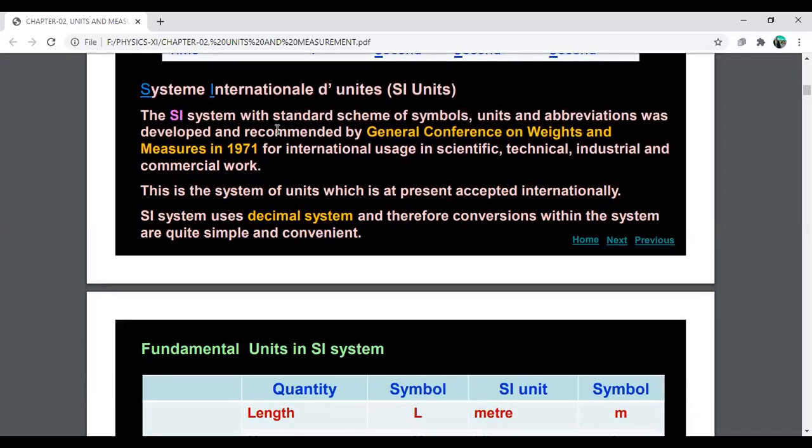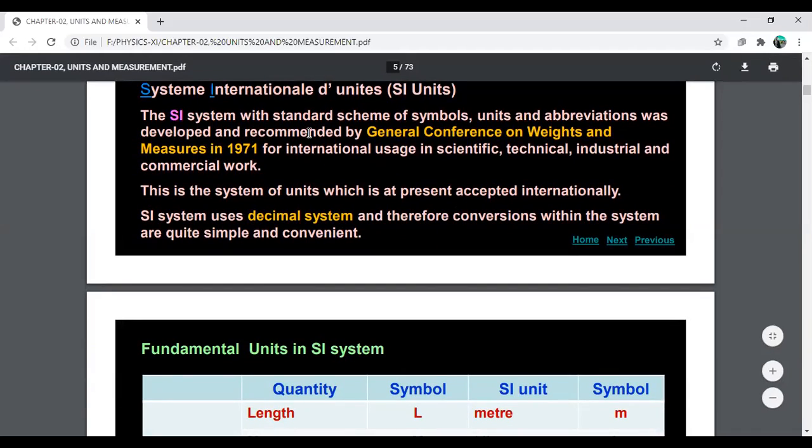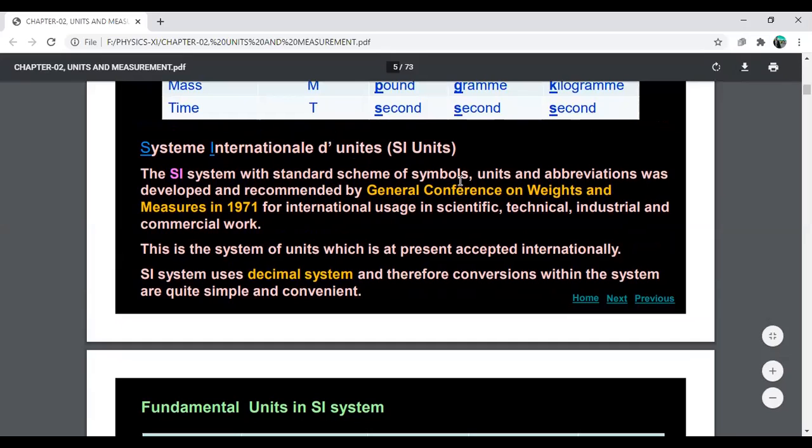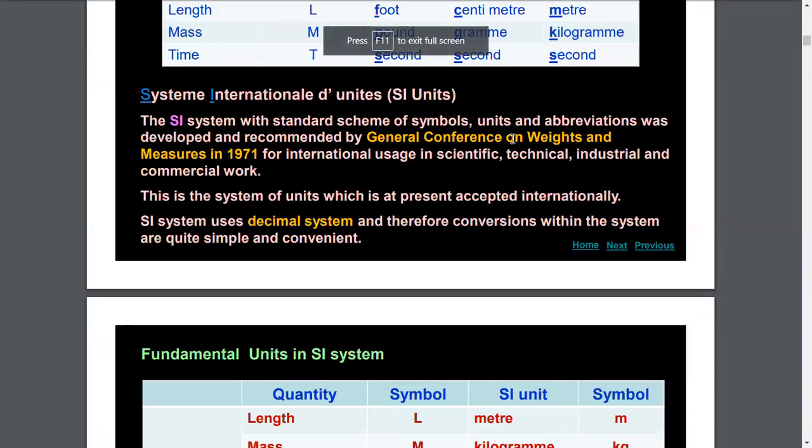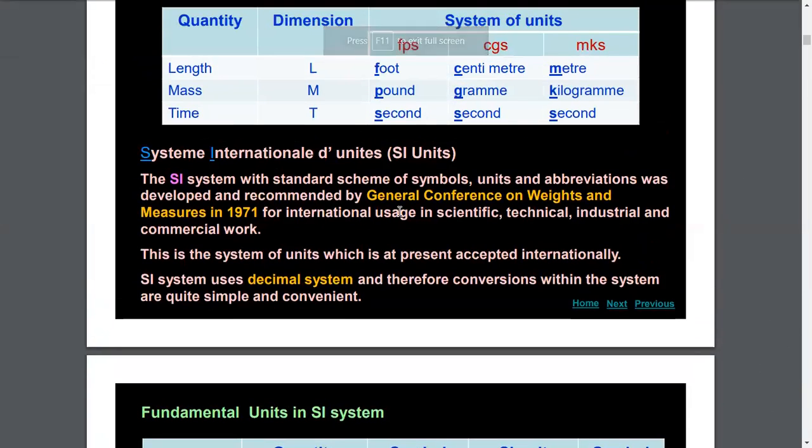The SI system of unit with a standard scheme of symbols, units and abbreviations was developed and recommended by the General Conference on Weights and Measures in 1971 for international use in scientific, technical, industrial and commercial work.